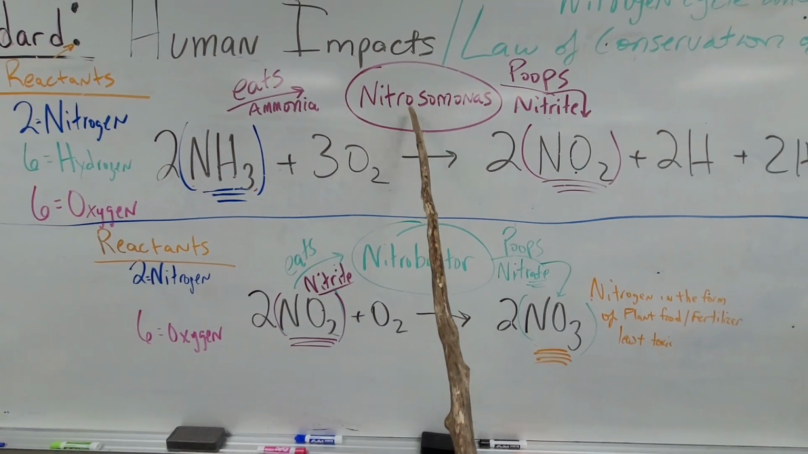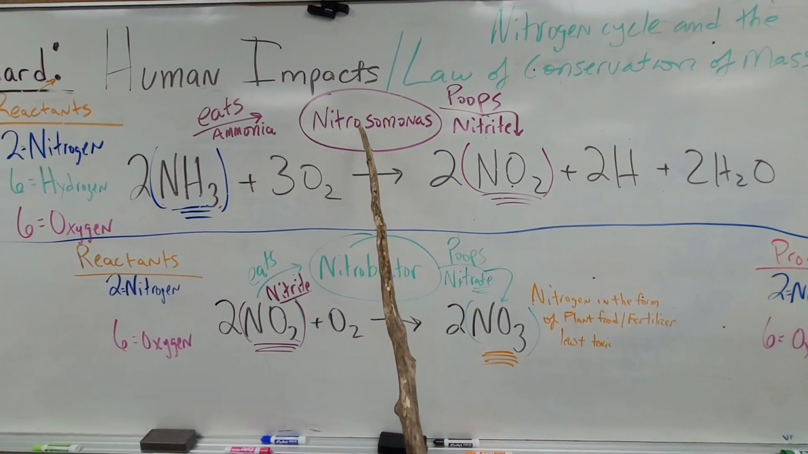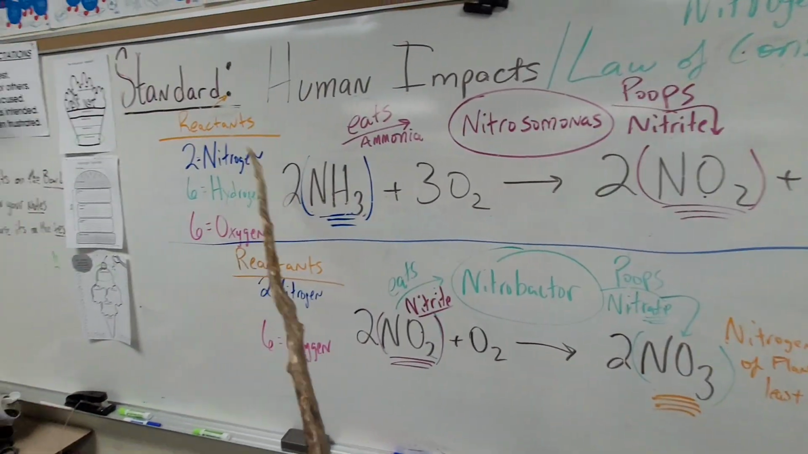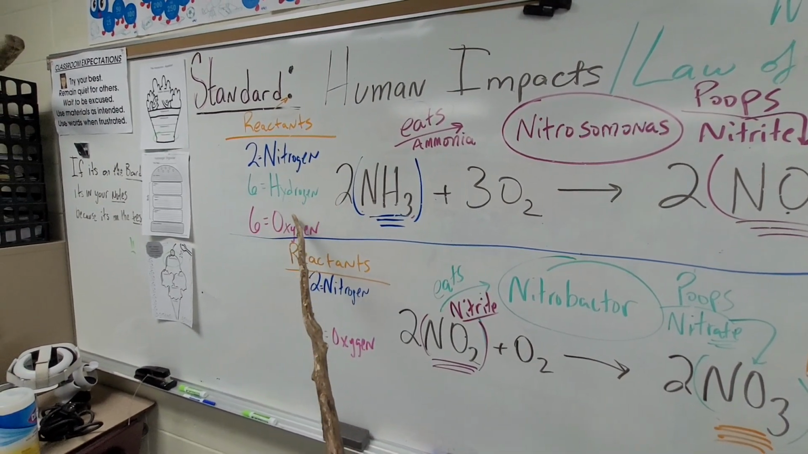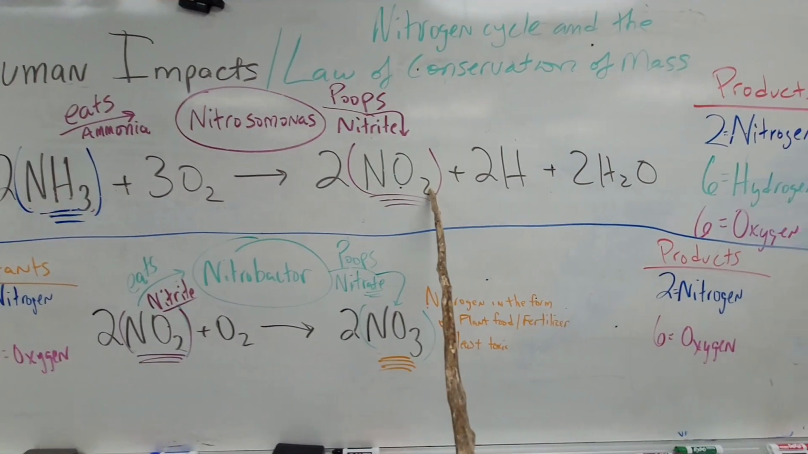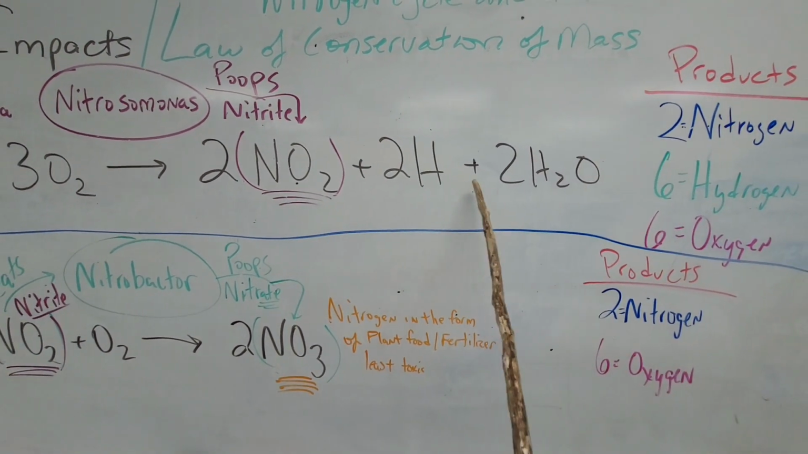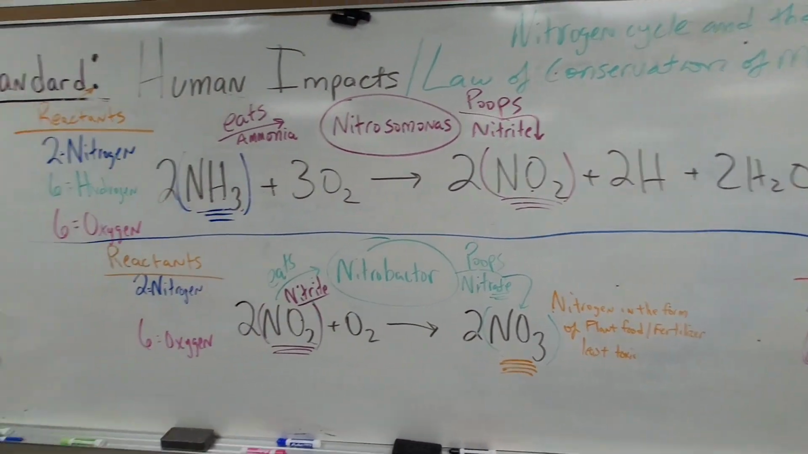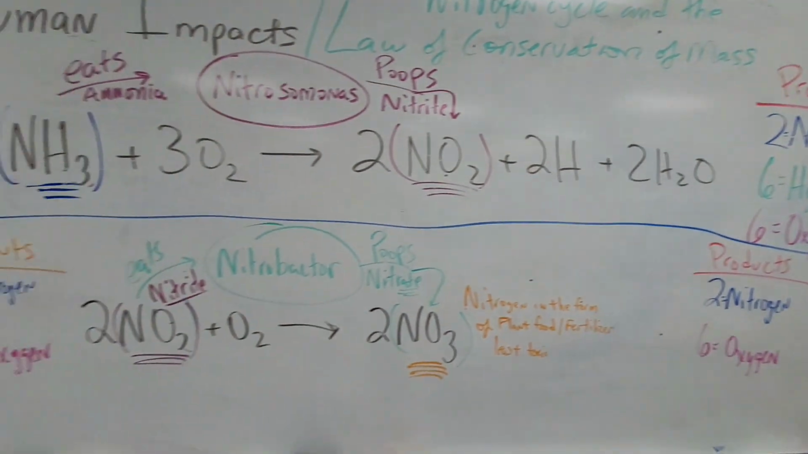When the Nitrosomonas eats those, it doesn't really change them to something new, it just changes their forms and their placement. So it takes those same 2 nitrogens, 6 hydrogens, and 6 oxygens and rearranges them into these, and we still have the same ones. They're just in different forms now. 2 nitrogens, 6 hydrogens, and 6 oxygens. The same amount. The mass of the reactants equals the mass of the products.